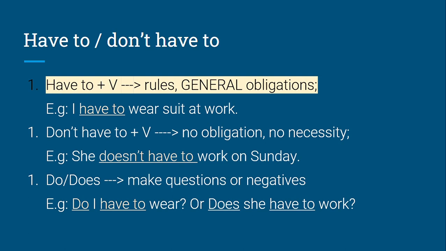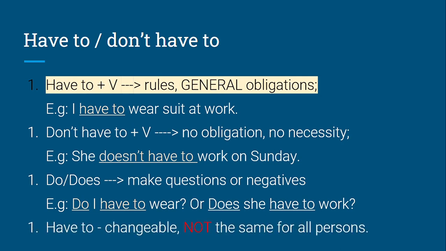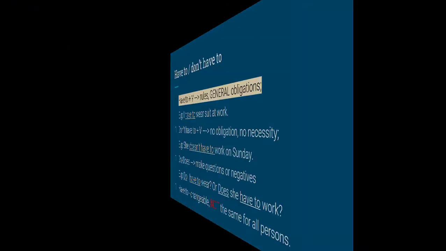Yes, we change the form for he, she, it. We add s. That's why we use does. Okay, so, as I mentioned, have to is changeable and not the same for all persons.